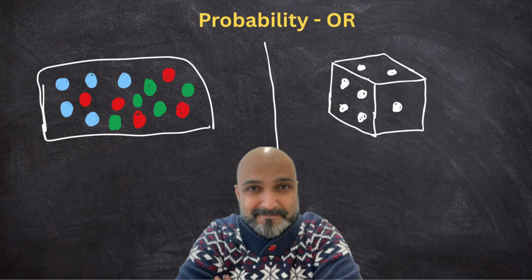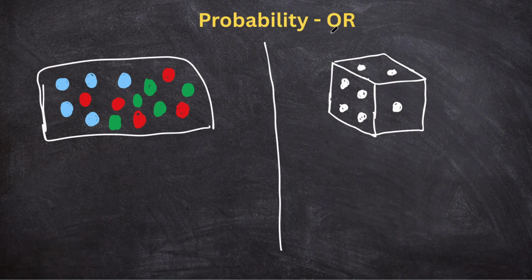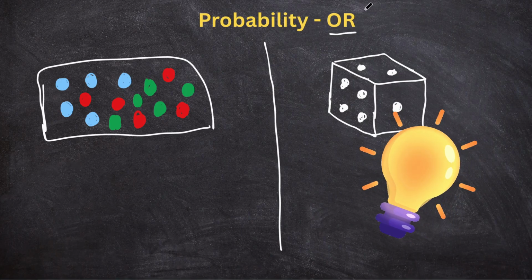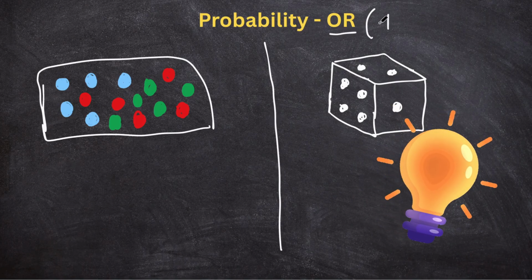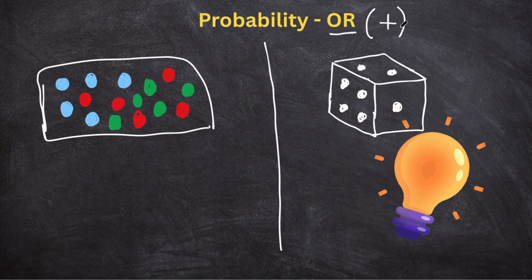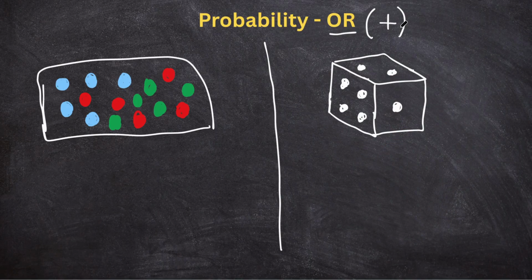Welcome, geniuses. If you remember, in the last video we talked about probability in simple terms. Well, in today's video we'll also keep it simple, but we will just add the statement of OR to it. And to be very honest with you, if you remember that OR changes to plus, you will never be wrong. Trust me, it's the simplest way to do it. Okay, so let's get on.